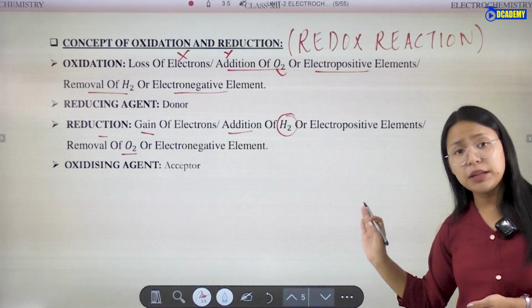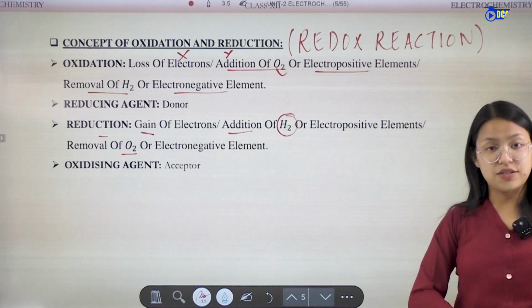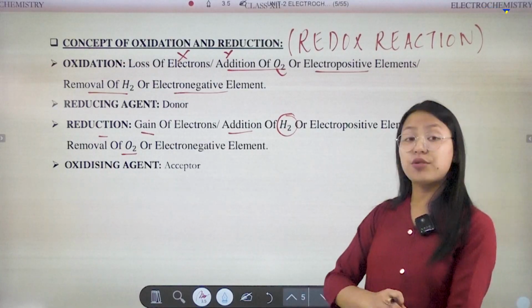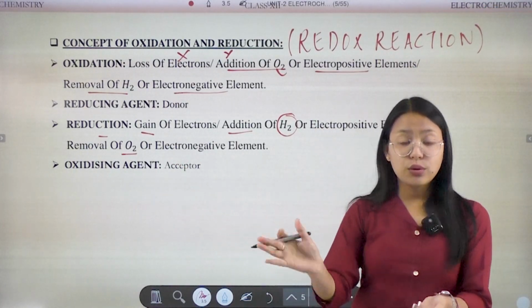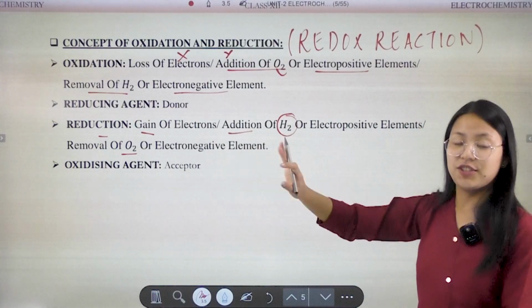If an electronegative element is added, it will be termed as reduction. And if there is removal of oxygen, it will be termed as reduction.